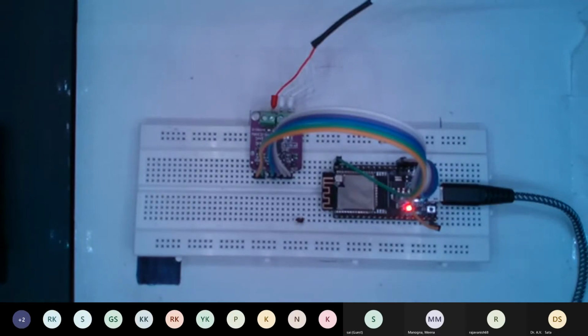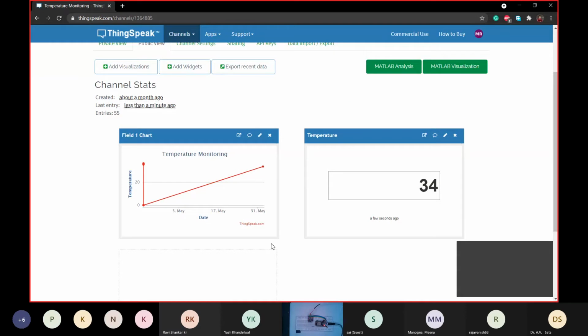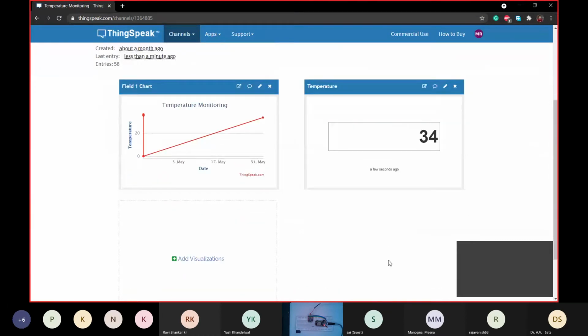And I'm receiving data. As you can see, the last entry is less than a minute ago, and this data is in integer, so it is showing 34 over there. So basically this circuit is working, and we have successfully sent this temperature data to our server.